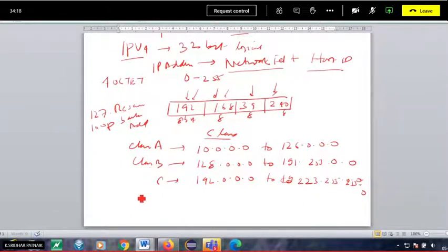Okay, then we have D and E also, but we generally don't use these. 224 to 239 is this one, and this one is 240 to 255, because the range is 0 to 255 here. Okay. These are also reserved actually.